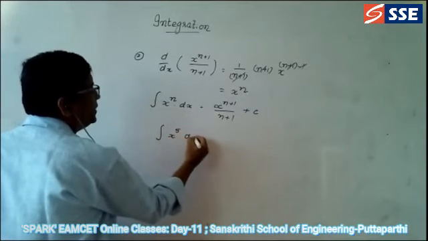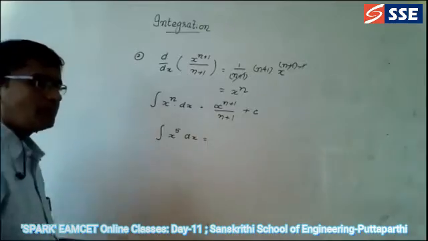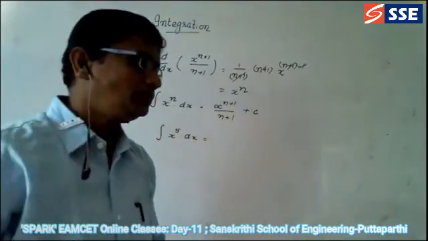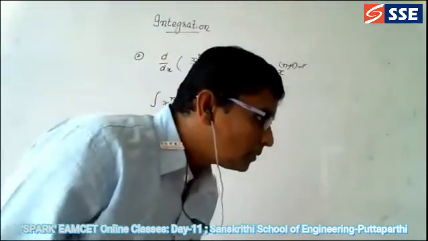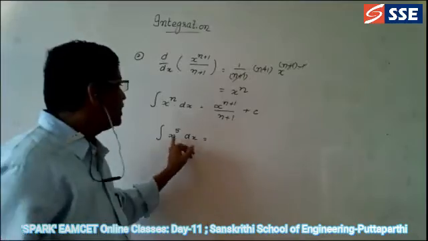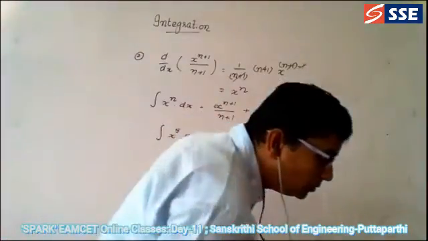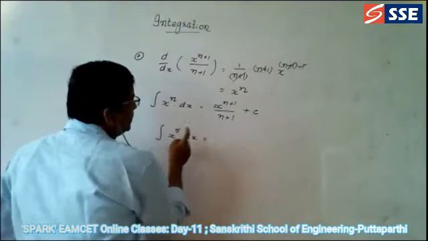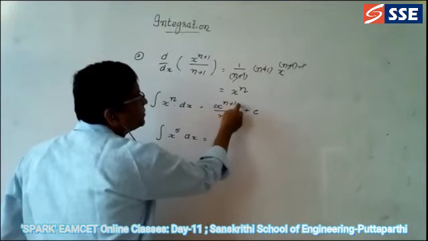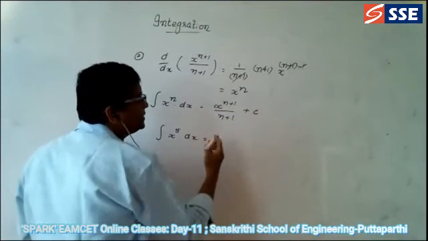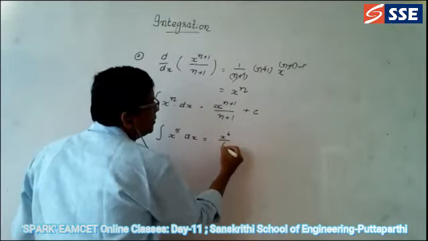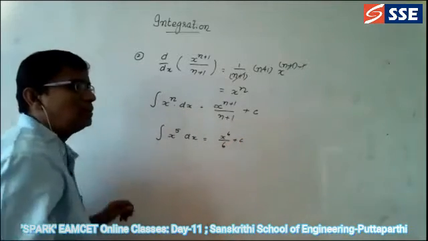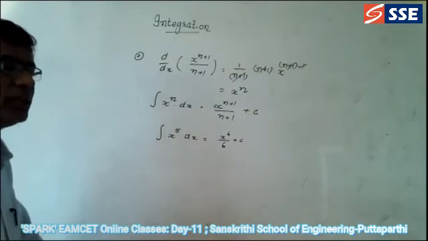Integral x power 5 dx is equal to what? Tell me the answer. Integration of x power 5 dx is equal to x power 6 by 6. Good. X power n, how much is n? 5. 5 plus 1 is equal to 6. X power 6 divided by 6, okay, plus c is the answer. Depending upon the situation, you can write the constant.